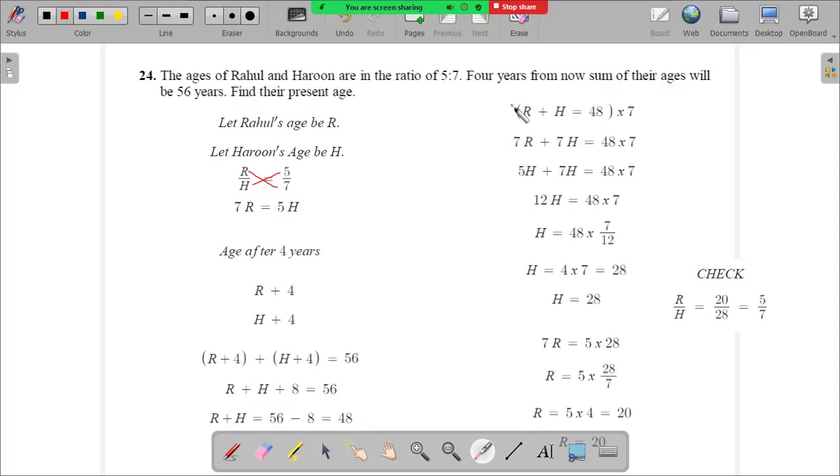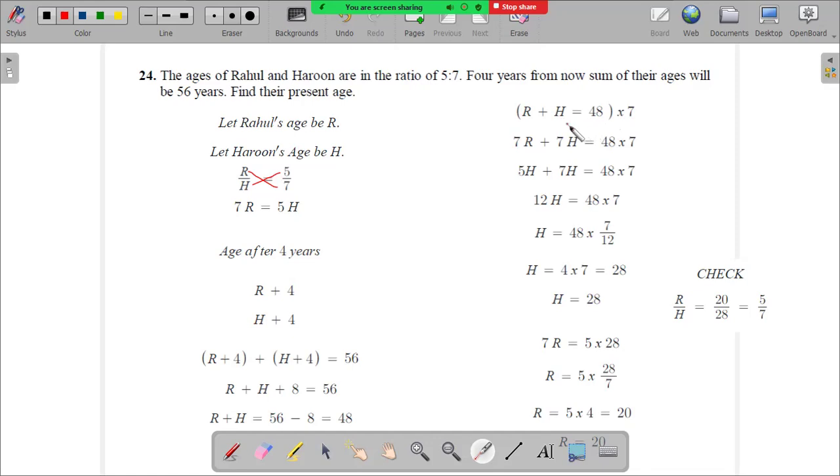So what we are doing here is multiplying the equation R plus H is equal to 48 by 7. Why 7? Because this is 7R, so we want to bring it to equivalence. So we say R plus H is equal to 48 multiplied by 7. Are you understanding it? Am I too fast or too slow? Okay, good.